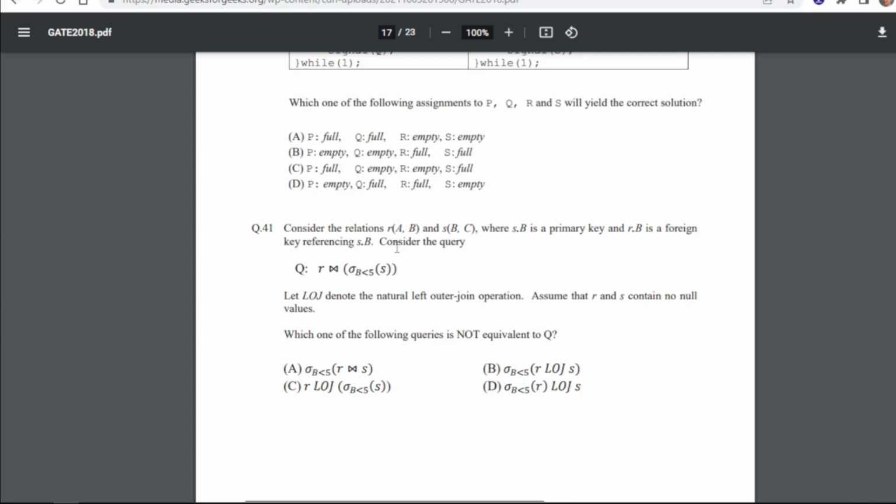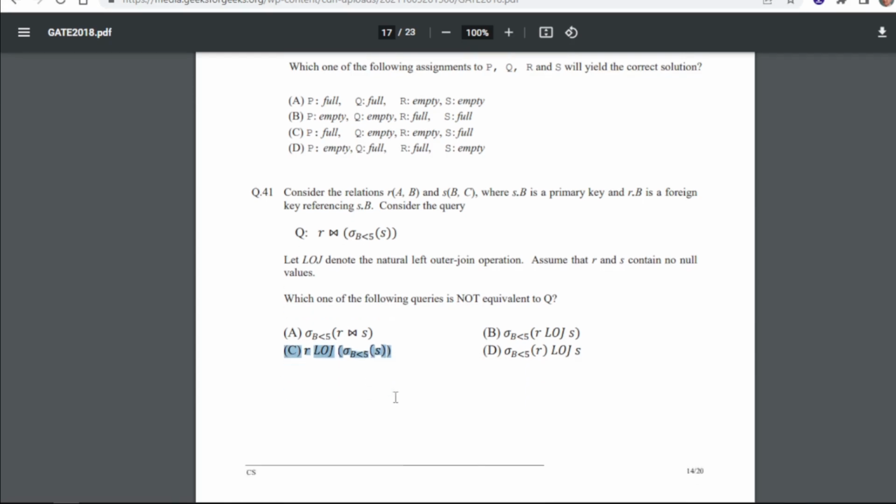Now consider the relations R(A,B) and S(B,C), where S.B is a primary key and R.B is a foreign key referencing S.B. Consider the query. So for 41 it is saying let LOJ denote the natural left outer join operation. Assume that R and S contain no null values. Which one of the following queries is not equivalent to Q? So for 41 our answer is C, that is this expression is not equivalent to Q.